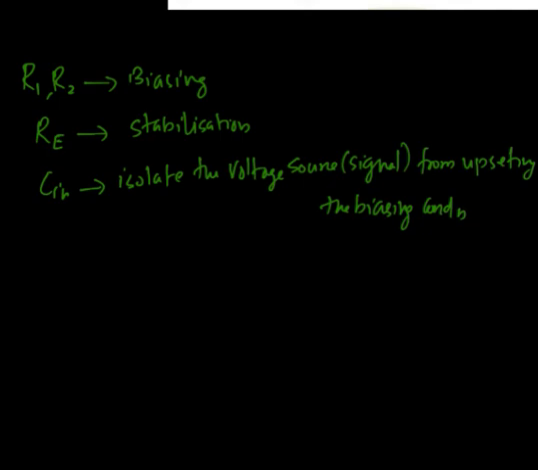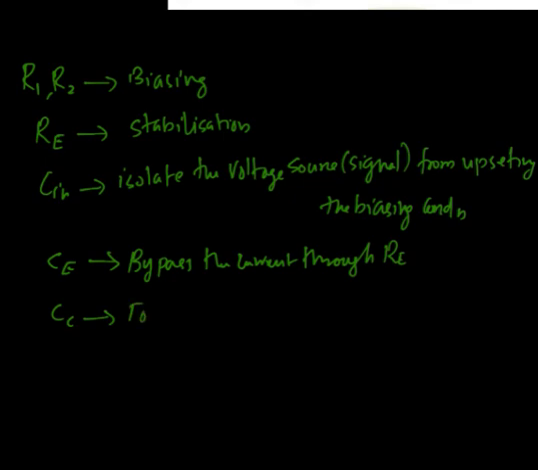And a bypass capacitor or emitter bypass capacitor Ce to bypass the AC current flowing through the emitter resistance Re, and a coupling capacitor Cc to isolate the different stages of amplifier.